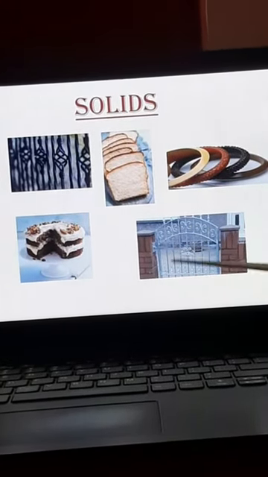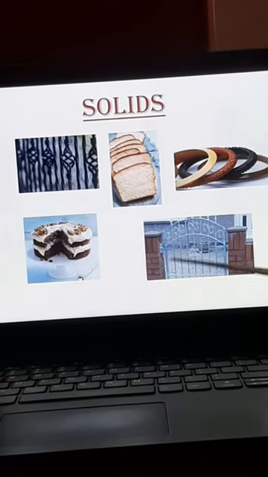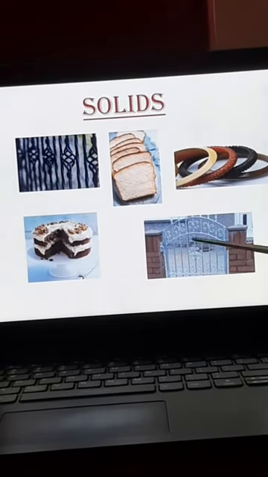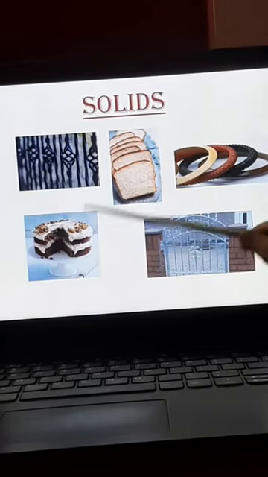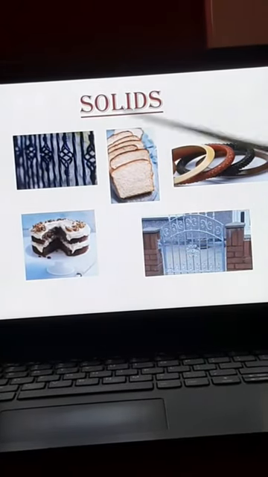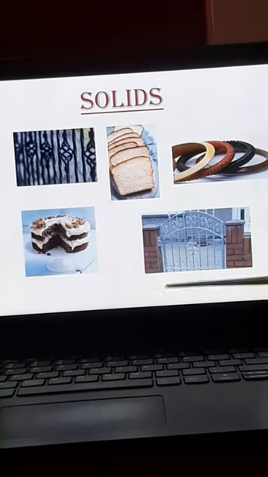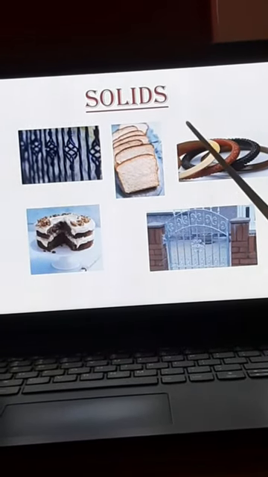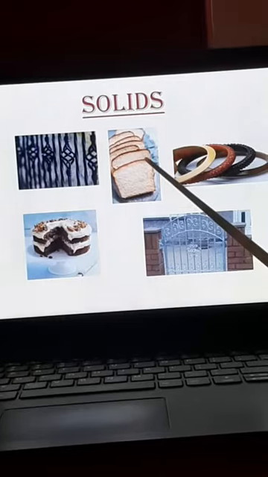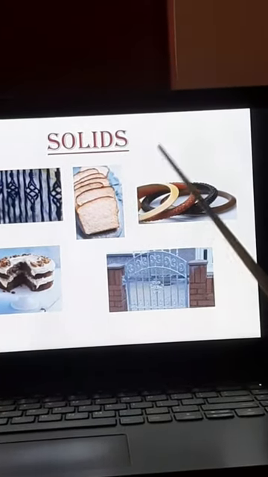Okay, and most food items like bread, cake, and idlis are also solids, children. Cake, bread, these also come under solids, and we write with a pen or a pencil. Now the thing which I am showing, even this is a solid. Okay, it comes under solid.